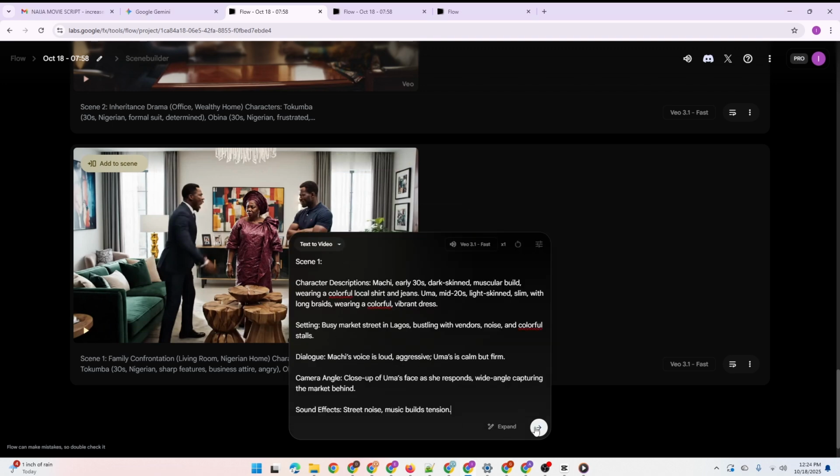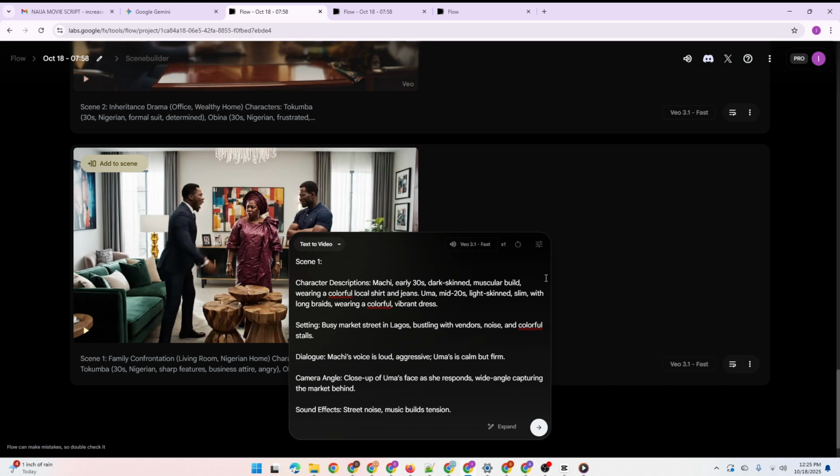So when you paste it, before you click on submit, I want you to observe something. Click on this left side where you have text to video. Now text to video is because you are using text. Now frame to video means if you want to use images, you have created images previously, but we are not using images, we are using direct text prompts to generate the videos we want. Then ingredients to video. This is another concept which I'll still explain more in a later video. Okay, so we'll go back to the right setting, which is the text to video.